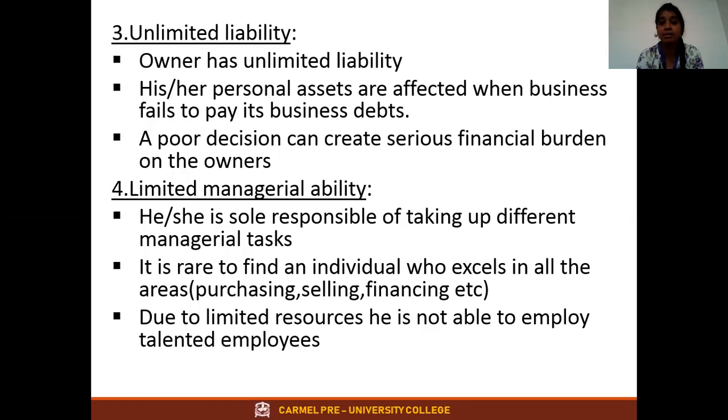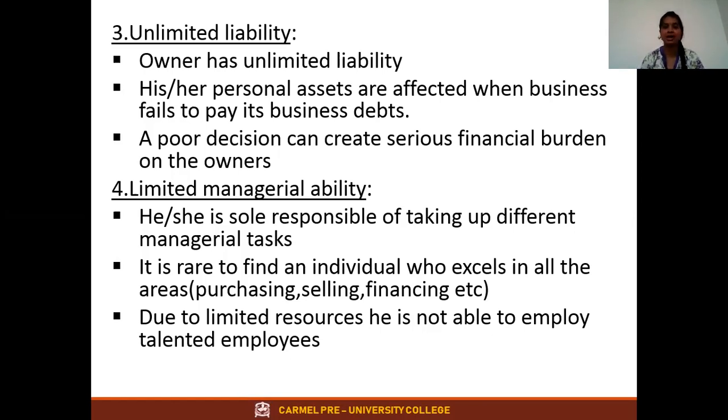Again, I'll repeat: unlimited liability means if a business can't pay the business debts, then the owner's personal assets are affected. That is called unlimited liability. Understood? Next one is limited managerial ability. What do you mean by limited managerial ability? It means one person can't be an expert in all the fields.